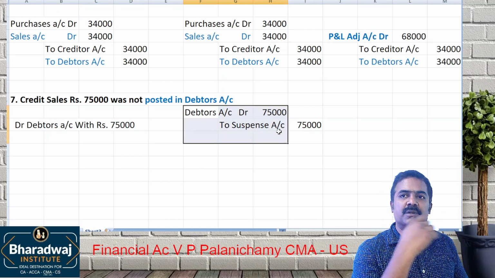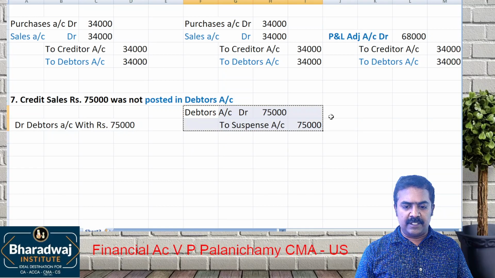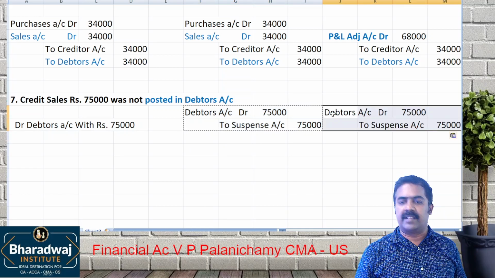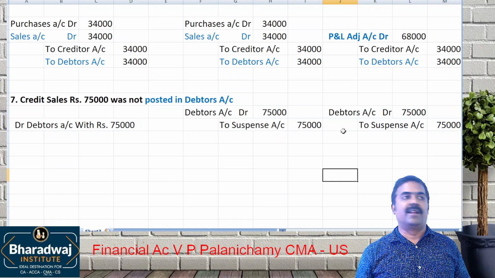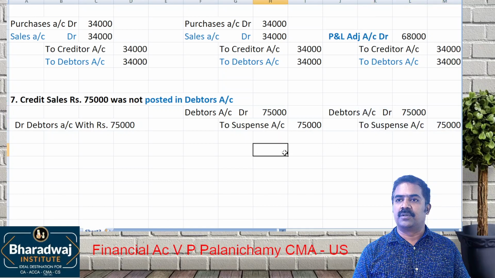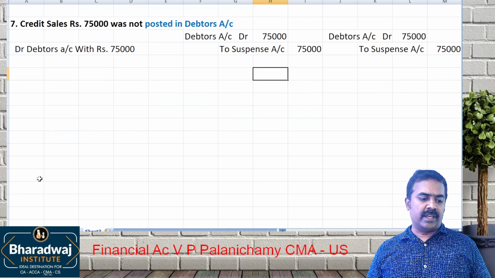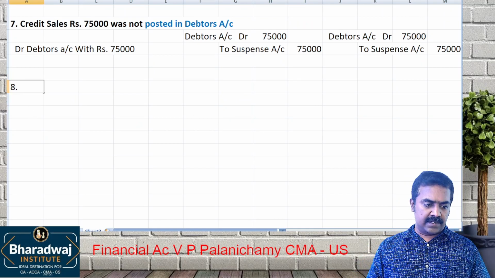We open which account? Suspense account. So debtors account debit to suspense account. If it is after final accounts, also the same entry. Why the same entry? There is no nominal account. So we use debtors account, debit to which account? Suspense account. Okay, I'll do one more thing. Please listen.